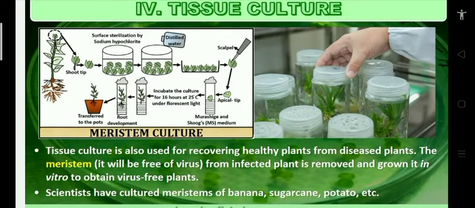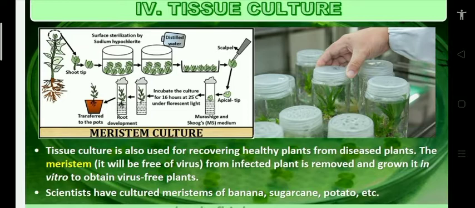Axillary buds or shoot apical meristems are used to produce virus-free plants. Meristem cultures are used here. Meristem cells divide fast when compared to the virus, so the meristems are cultured in tissue culture and plants are produced in large numbers. Even if virus is present, meristem grows faster than the virus.